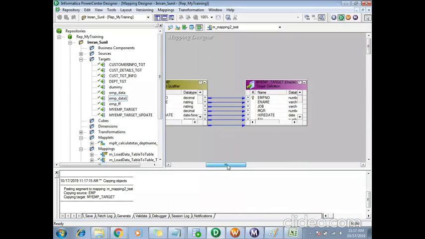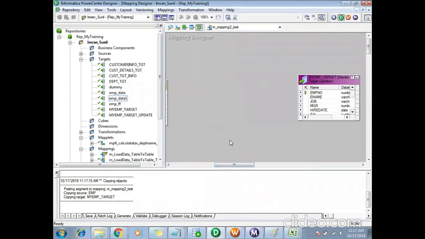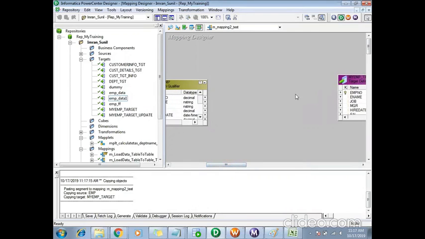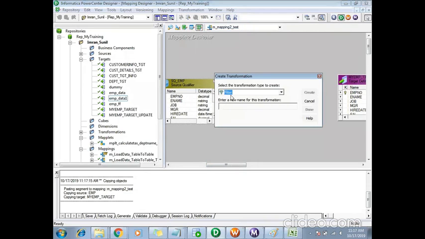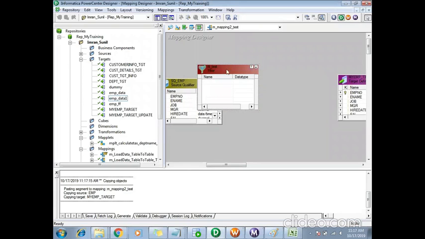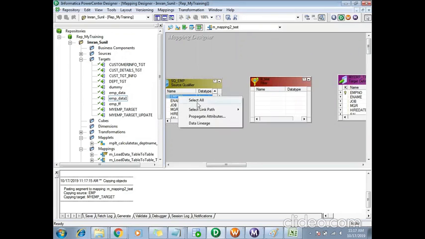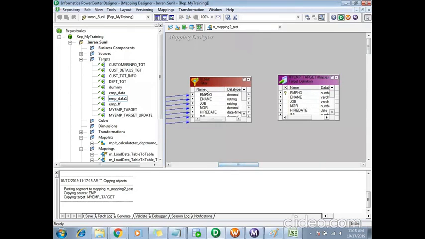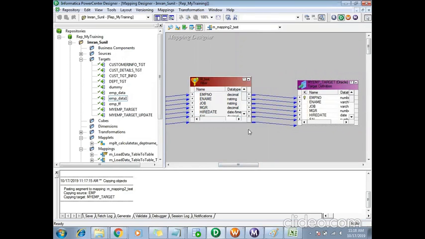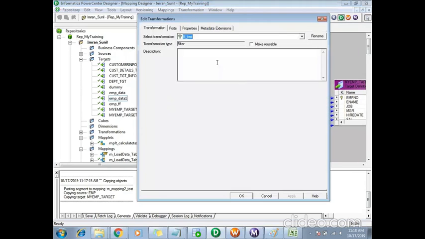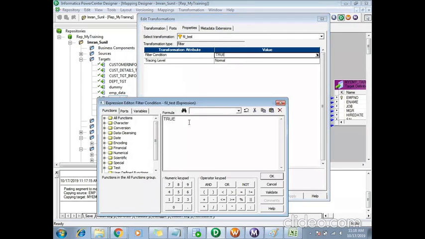just after my source qualifier, before any other transformations, if there are any, I'll create one filter transformation. I'll move all the ports from my source qualifier to this, and from my filter to the next level of the pipeline. In my case, it is a target. If it is other mappings, there might be other transformations. And in my filter transformation, I will give the condition as false.